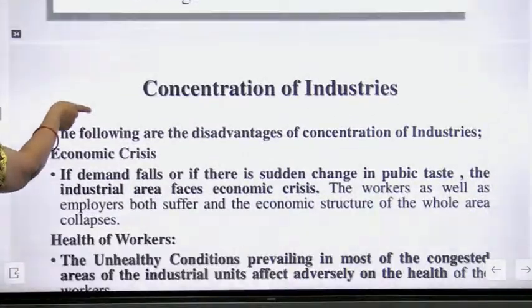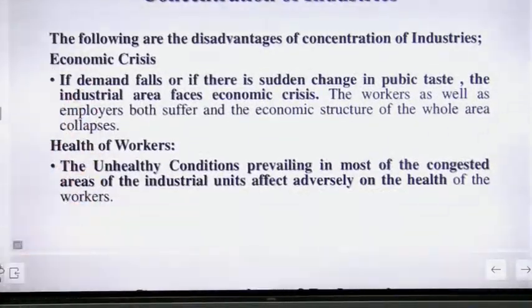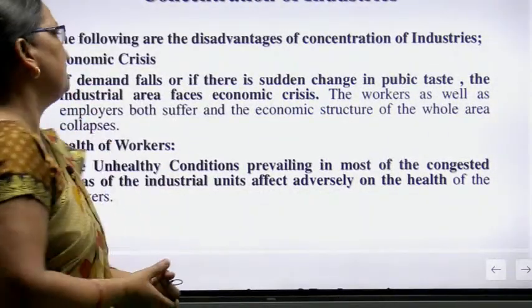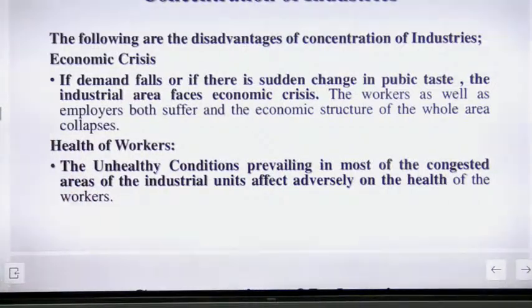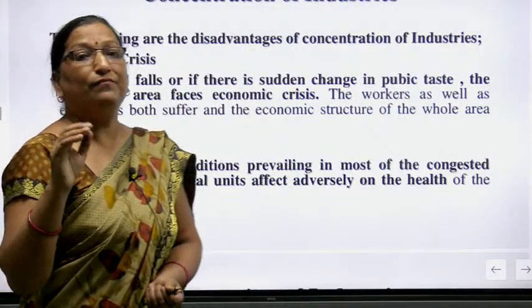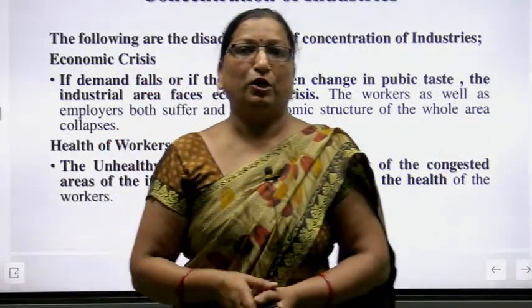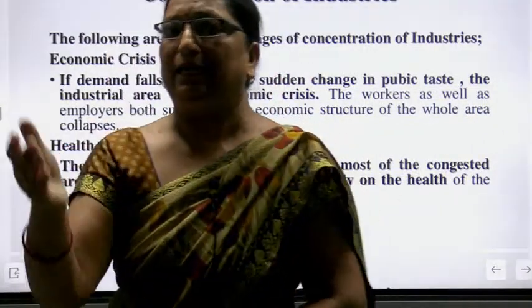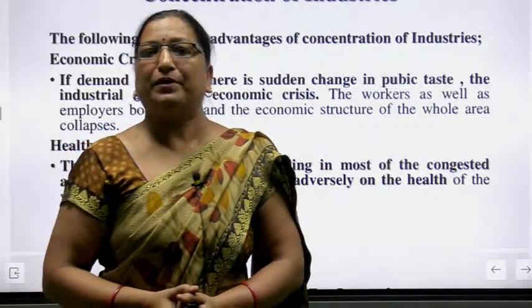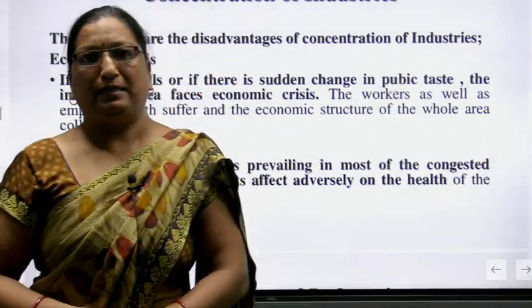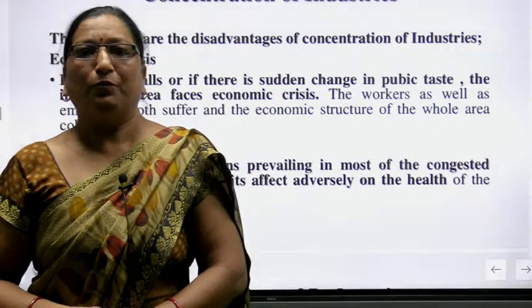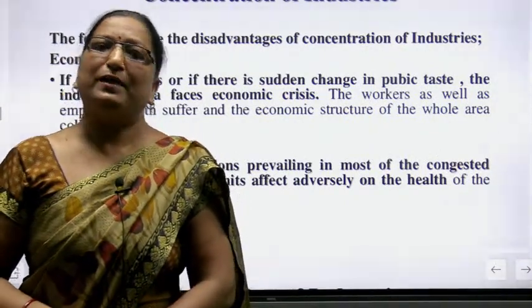Because if you are talking about the disadvantages, so economic crisis. कैसे होता है economic crisis? Because if demand falls or if there is a sudden change in public taste, the industrial area faces economic crisis. If demand falls, if there is no demand for your product, okay, what will happen? Your product will not be sold in the market. आपका प्रोडक्ट कोई भी नहीं लेगा बाजार में खरीदने के लिए क्योंकि उसकी डिमांड ही नहीं है. If there is no demand for your product, economic crisis will be there.